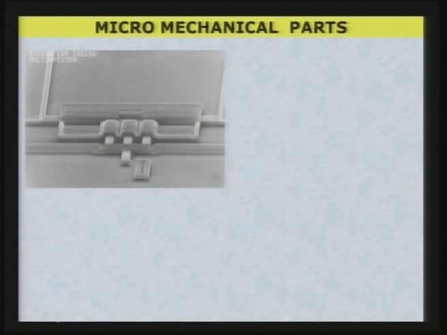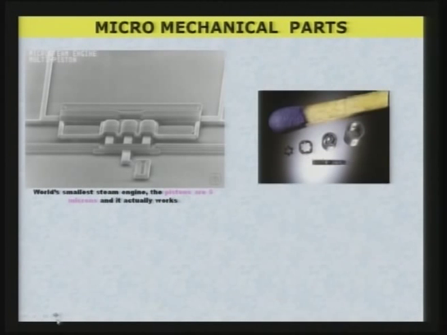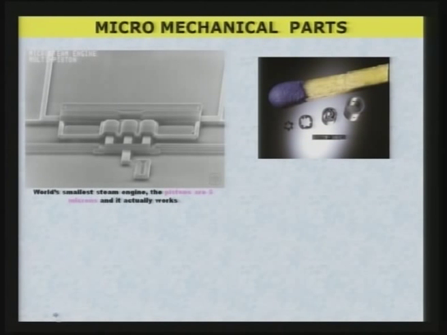Now, these are the very important components which I have taken from certain sites mentioned here. Now, you see here on the left side, this is the world's smallest steam engine. The pistons are 5 micron in size. You can see here the pistons are inside this, and they are 5 micron in size, and it actually works.